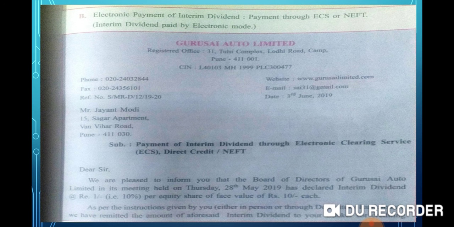If any additional information is available, then write down below that CIN L40103MH1999PLC300477. After writing the heading of the letter, on the left hand side write down the reference number, on the right hand side write down the date of the letter.